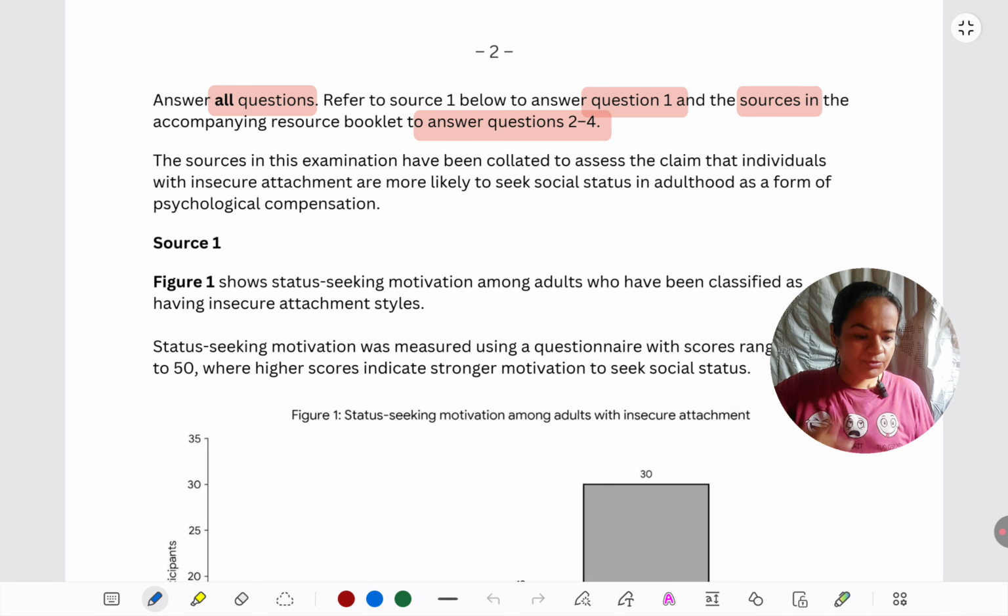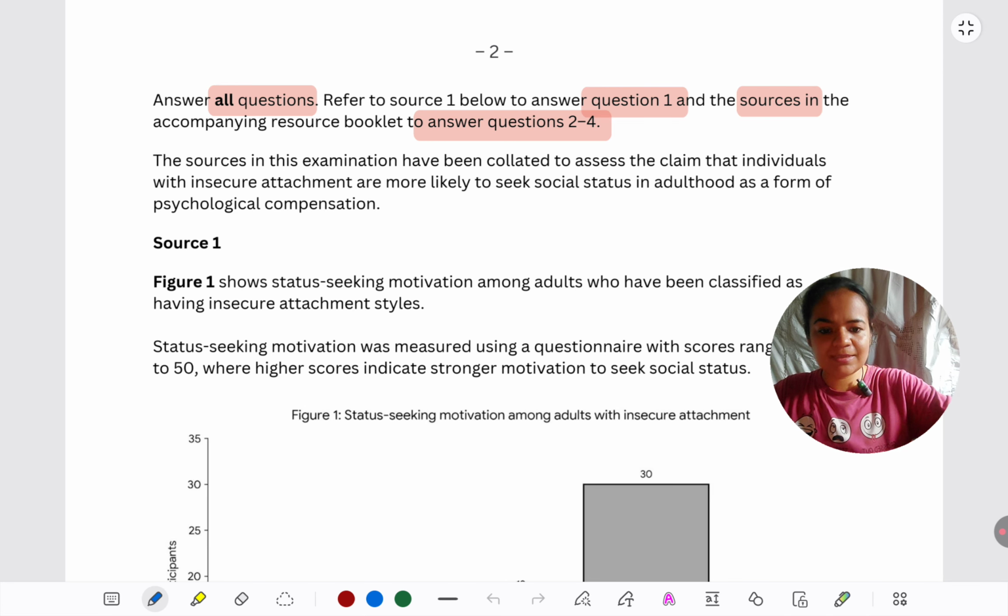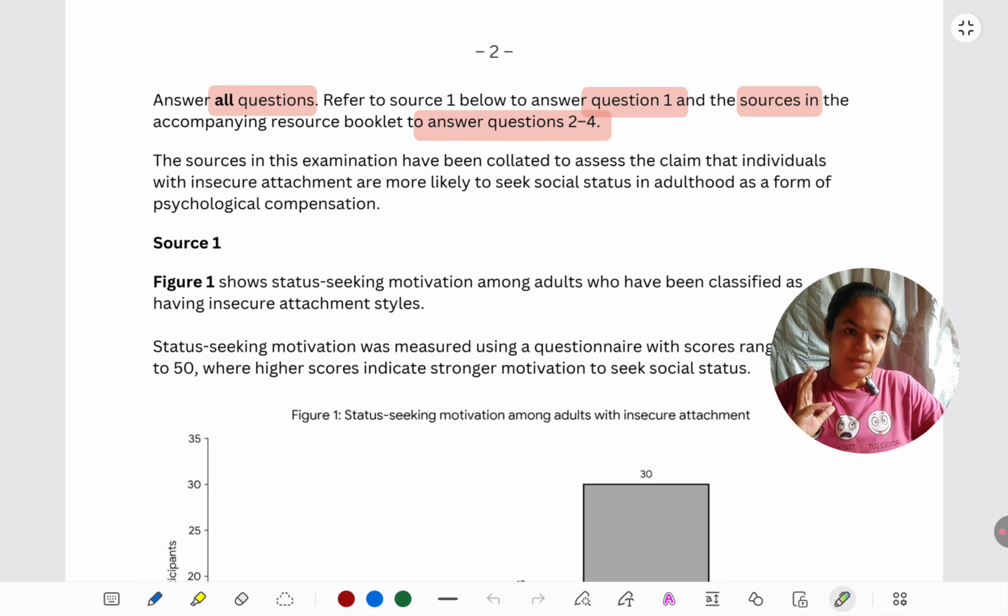Okay, so now I'm going to highlight the aim. You can see it on the screen. You can see it right here. The sources in the exam have been collated to assess the claim that individuals with insecure attachment are more likely to seek social status in adulthood as a form of psychological compensation. Understand the claim in your mind. Make sure you've understood it before moving ahead.